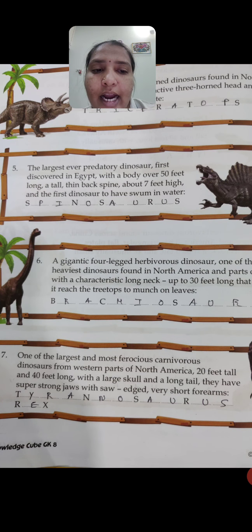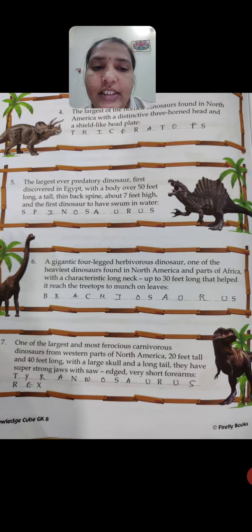See here, it has a length of up to 30 feet. It has height, and sometimes it can reach the tree tops to munch on leaves, to eat leaves. Its neck is very long in size.